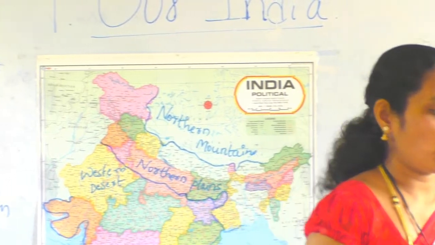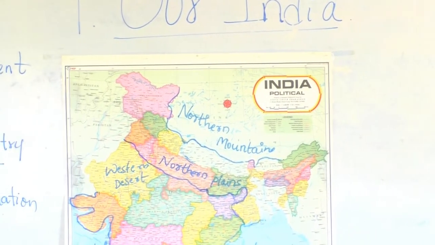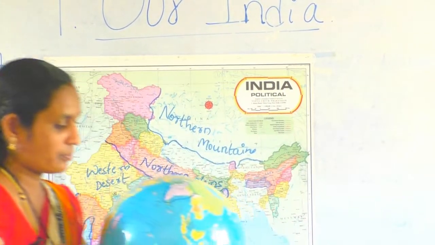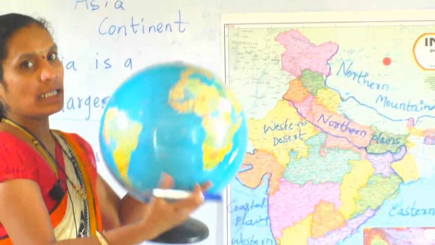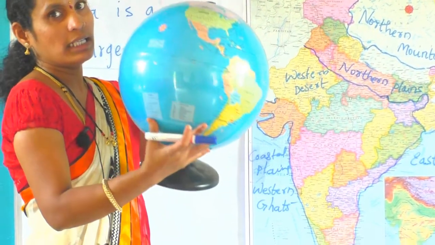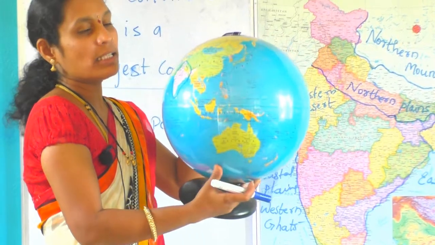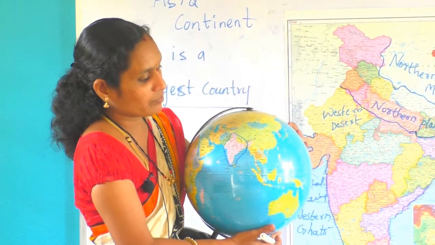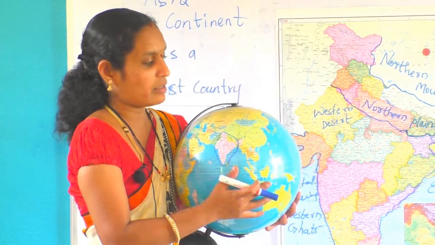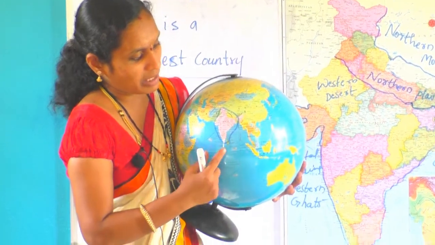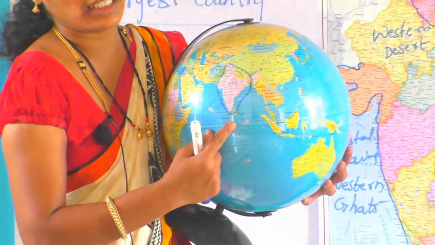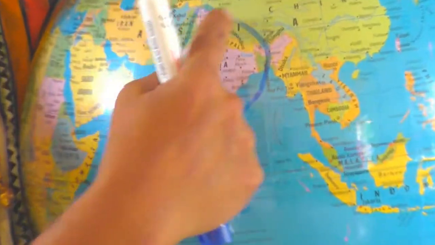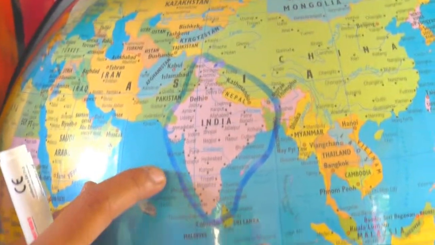Just to see, I will show you a globe. See here. This is a model of the earth. What we call it? It is a model of the earth. Here, where is our India? See, this is our India, our country.